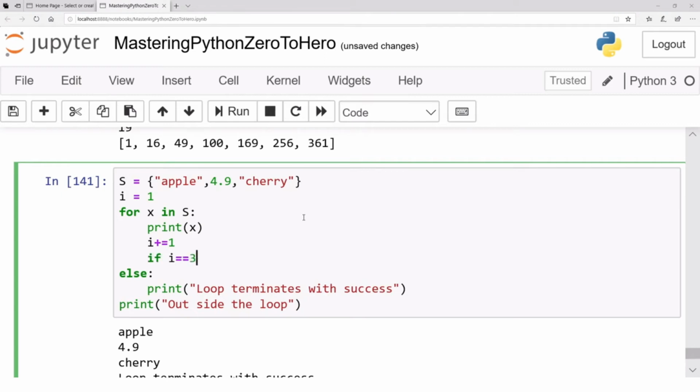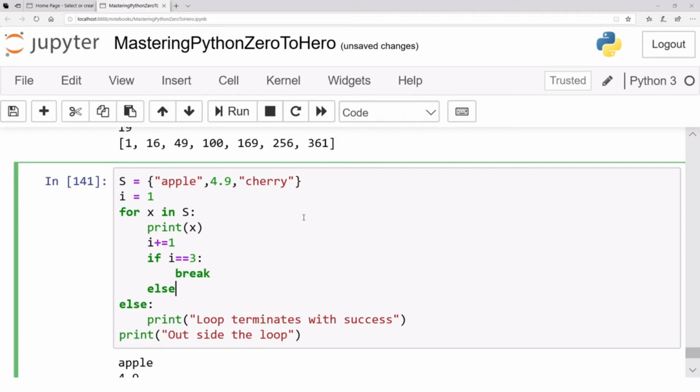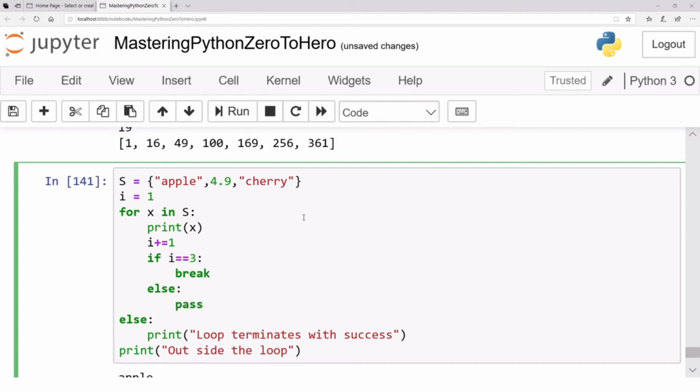If I is equal to 3, then just break, let's say, else, just for readability, else pass.